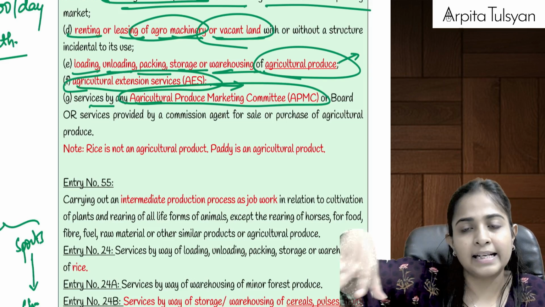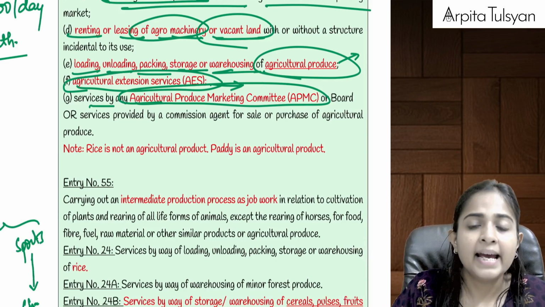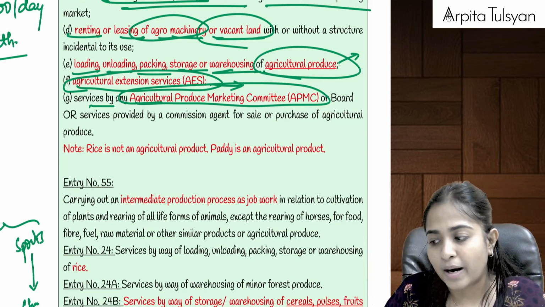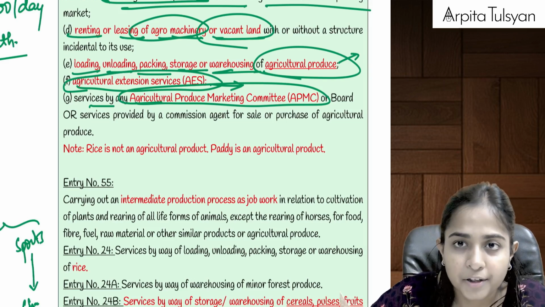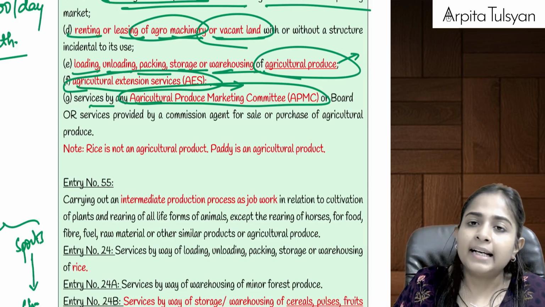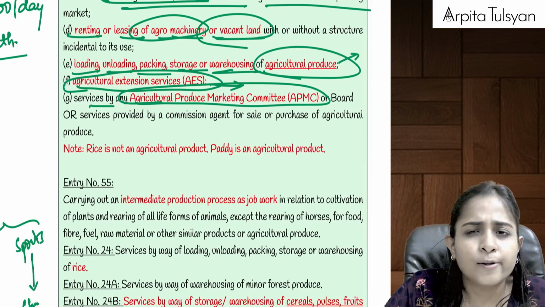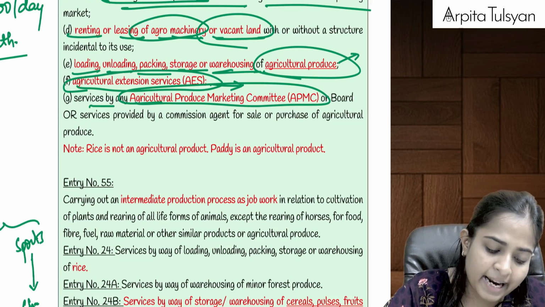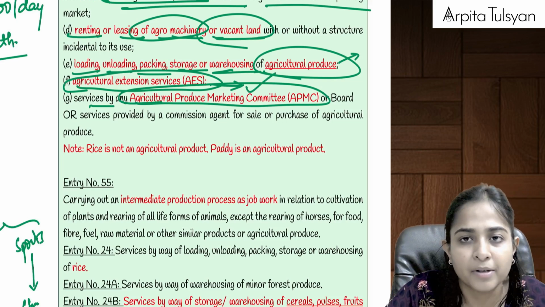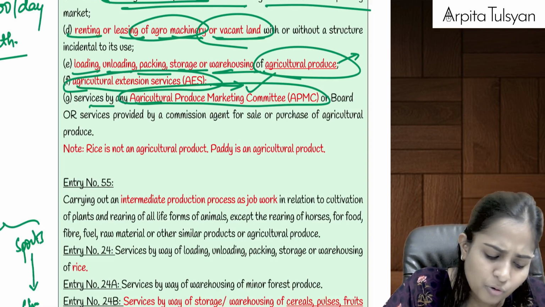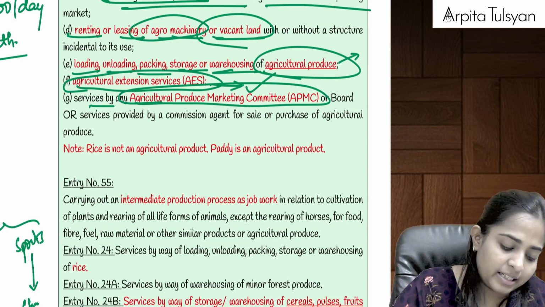So it is basically a service which is provided by APMC to the farmers, to the sellers, that we will provide you some place, we will provide you light facility and all those things. So these are services provided by APMC. APMC also charges the farmers if you want to come and sell there. On those charges also there will be no GST applicable.